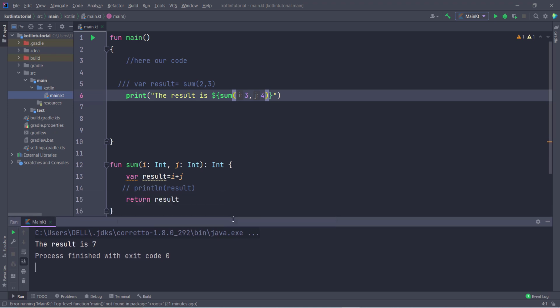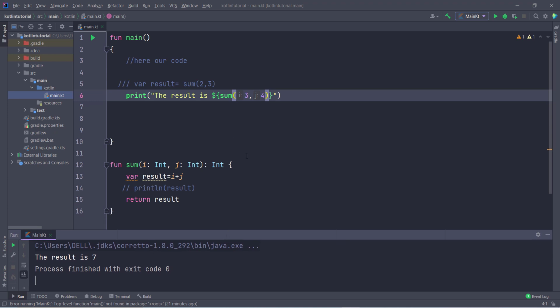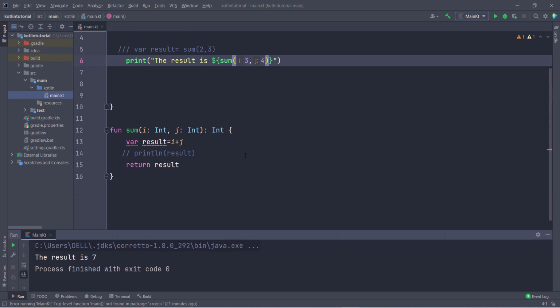So you can see Kotlin is a very beautiful language, and you can do almost anything in very few lines of code. So this is how we can create the function. Now let's create one more function in Kotlin.